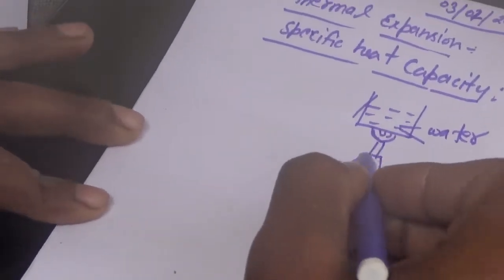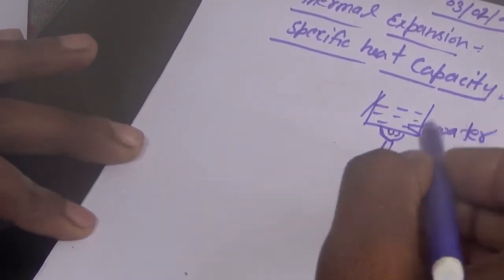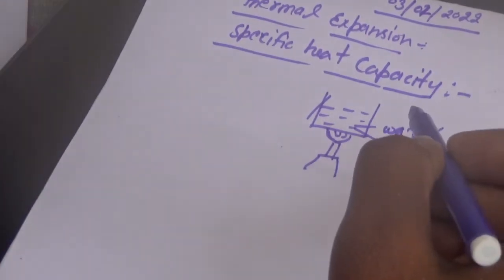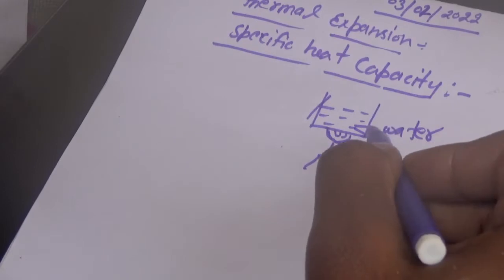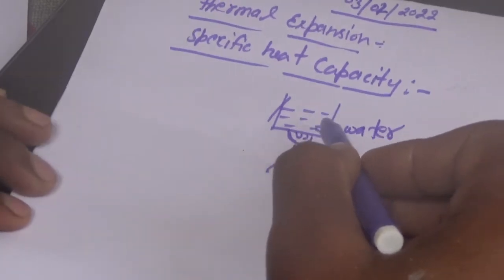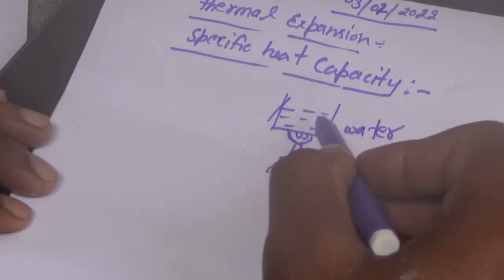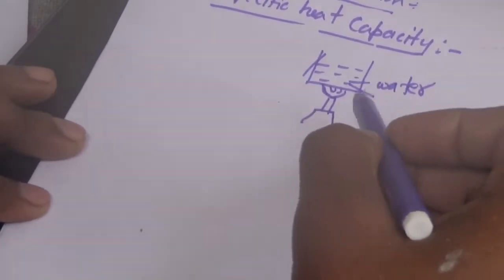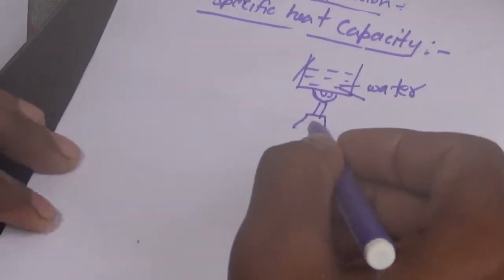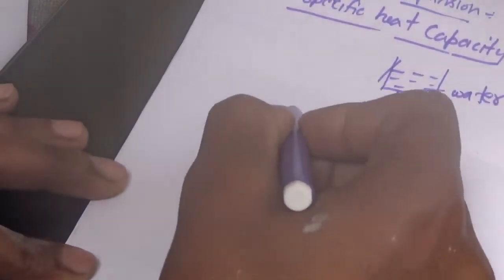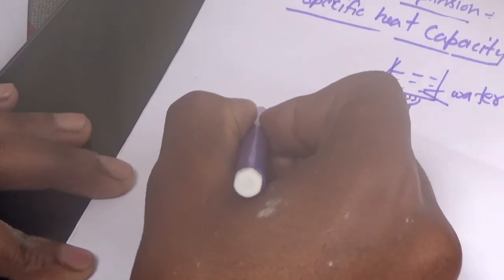So students, let us see on what quantity the amount of heat required to raise the temperature by delta T depends for this part of liquid.